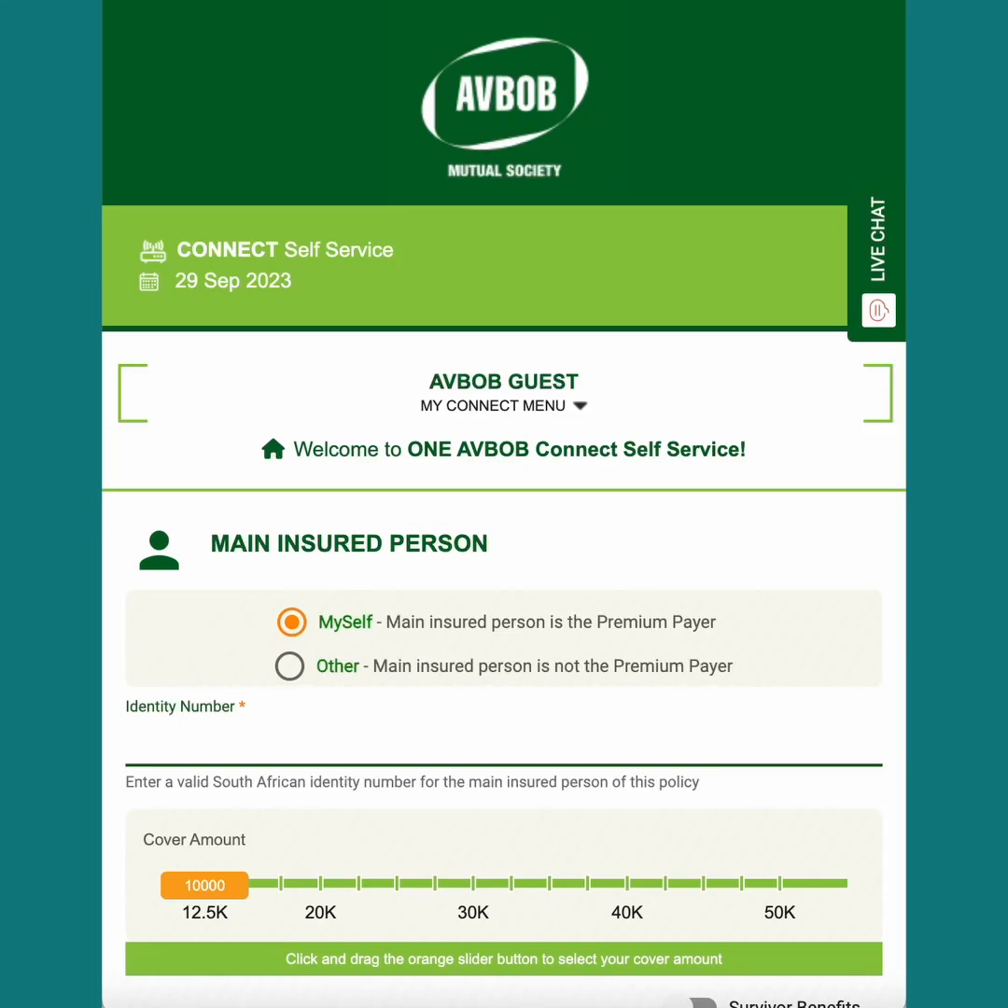If you have arrived on this page, it means that you're now ready to take out your AVBOB cashback funeral policy. Please make sure that you've used the correct link to arrive here. You could have done that in one of three ways.